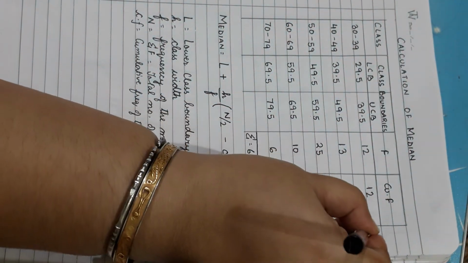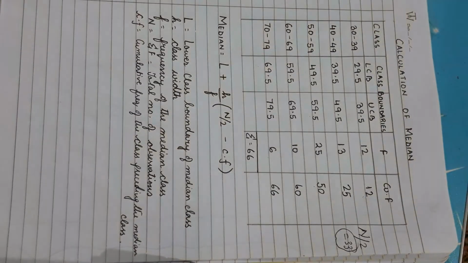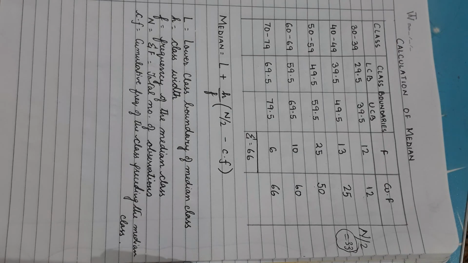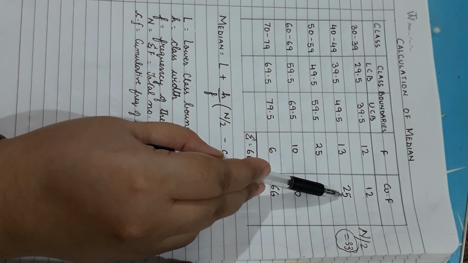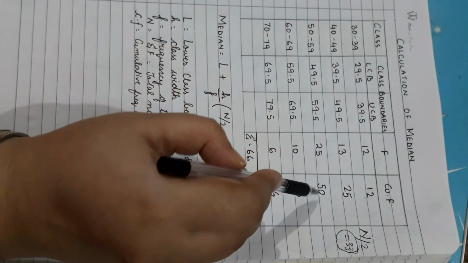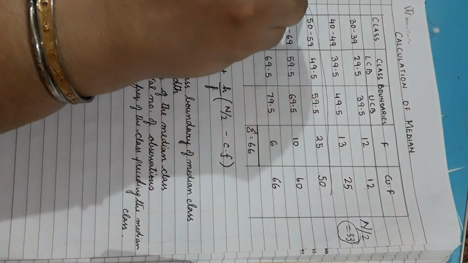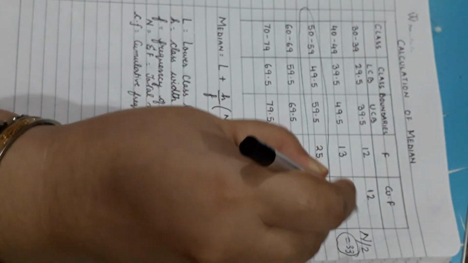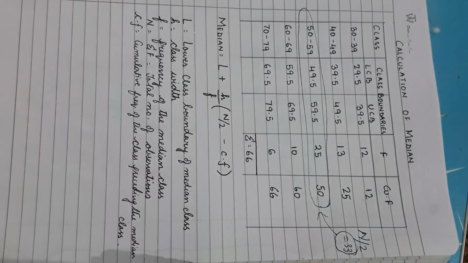The value of n by 2 is equal to 33, so we are going to find out where in that classification this 33rd manager will come. The first 12 come here. The 13th to 25th managers will be here. The 26th to 50th managers will be here. So the 33rd manager will definitely come here. This becomes your median class, since your 33rd manager is most likely to be classified under this category.